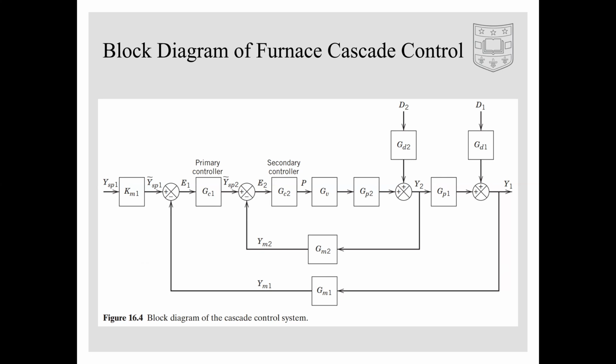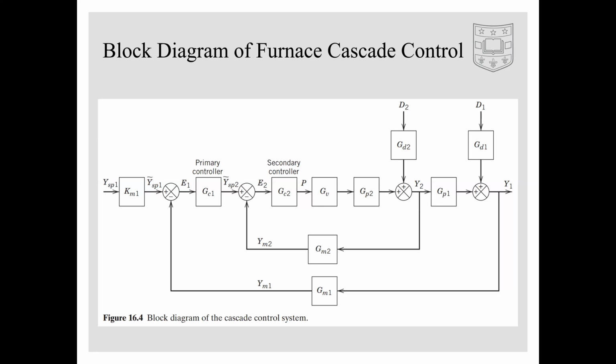The difference from the set point is calculated at the two summation points here and sent through the controller, which is here or here, primary or secondary, and then through GV, which is the valve, and through the system model, GP2 and GP1. Each of these are transfer functions describing the behavior of each component of the system. GP2 is modeling the system's pressure feed, and GP1 is the oil feed.